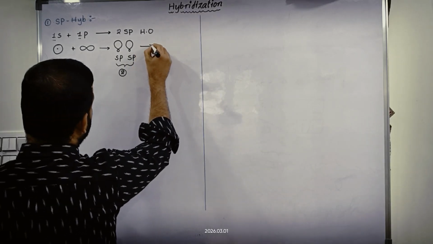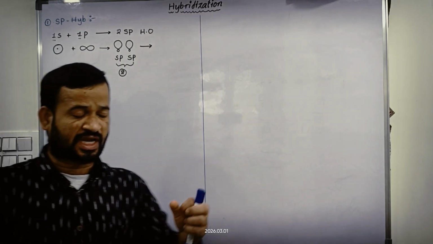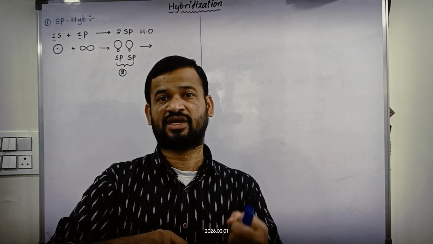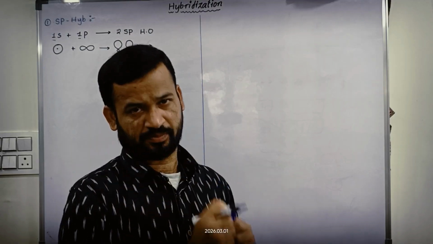So these 2 sp hybrid orbitals are connected together in the direction in which repulsions are minimum.